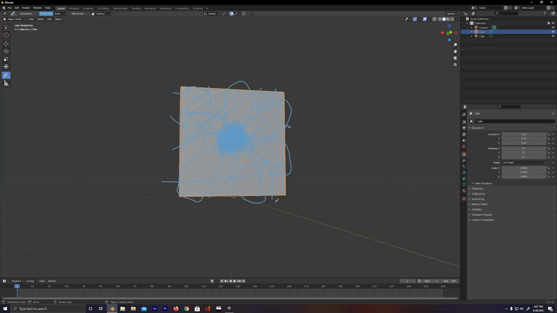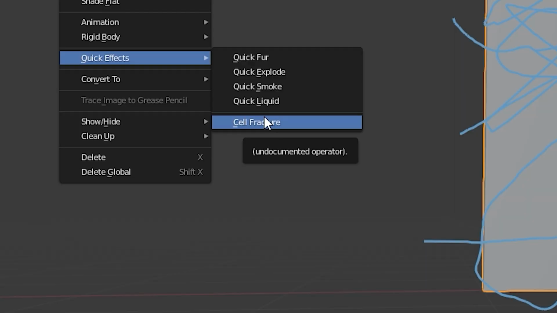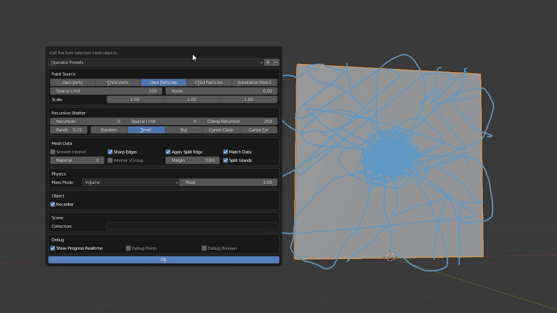Now I'm gonna go all the way up here to this button that says Object, all the way down to Quick Effects, and you're gonna see at the very bottom here it says Cell Fracture. This new pop-up window pops up and it's gonna show all these freaking options, which looks confusing, but trust me, we don't need to worry about all of these. We're in fact just gonna change a few of them.